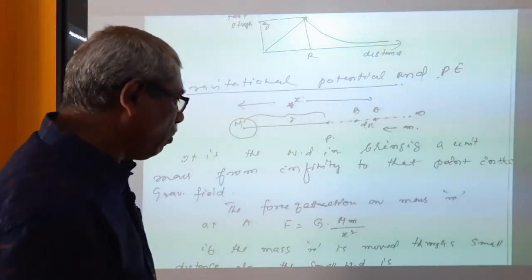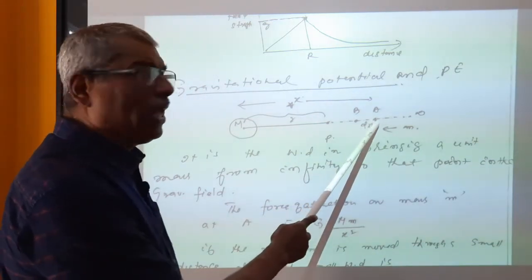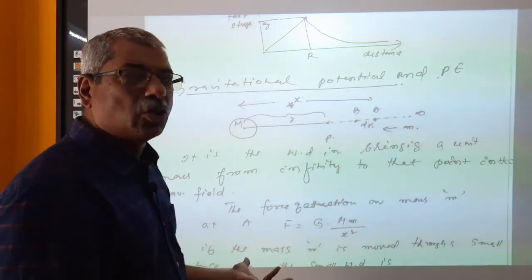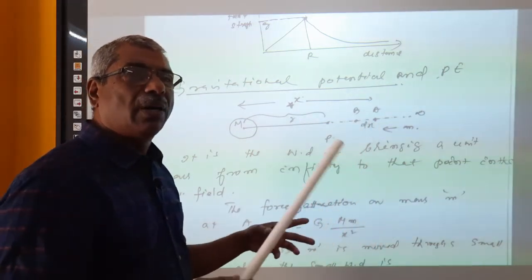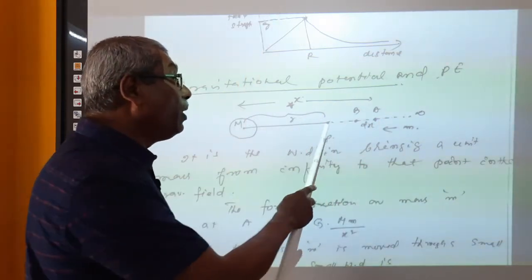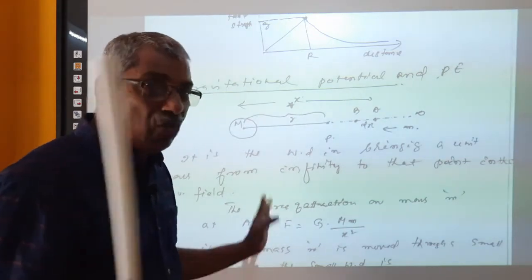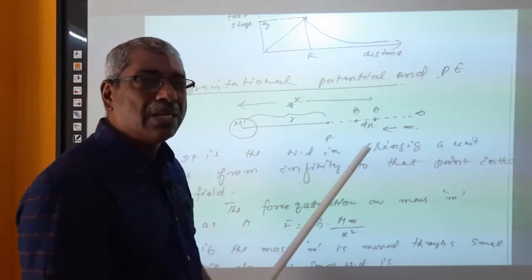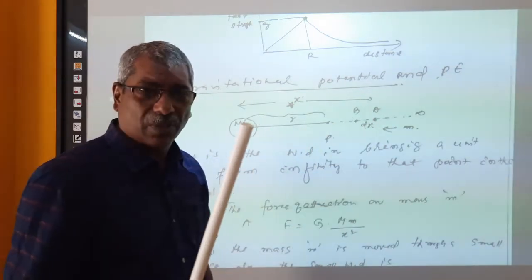Actually, we are calculating the total work done in bringing a unit mass from infinity to the point P. For that, we are taking two extra points A and B separated by a small distance dx.